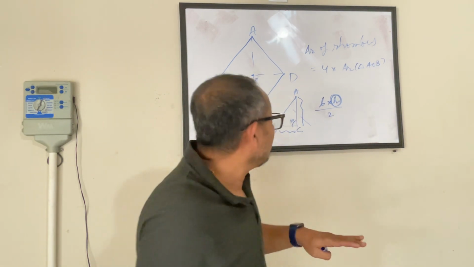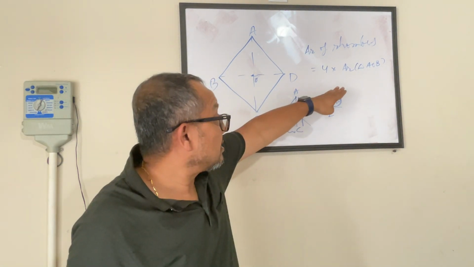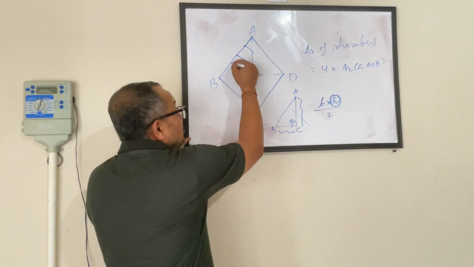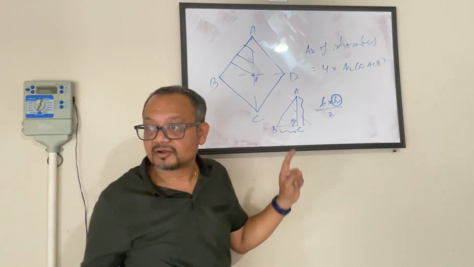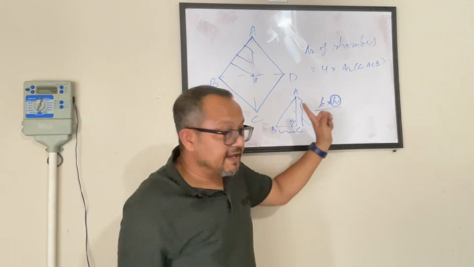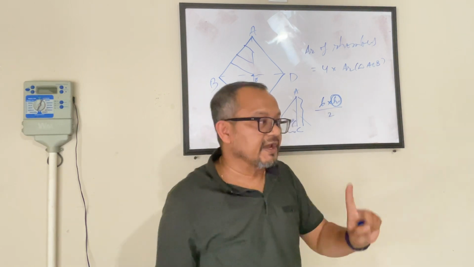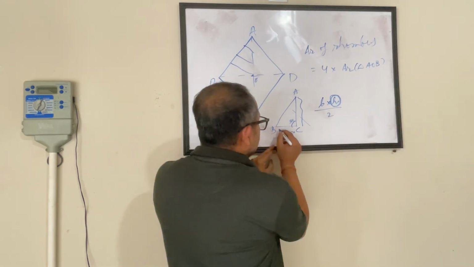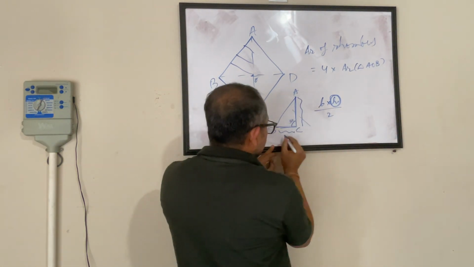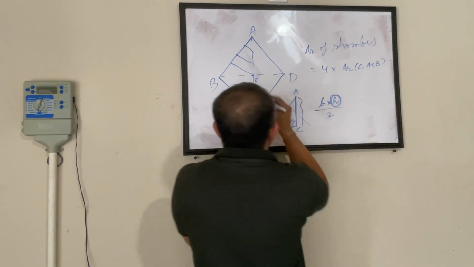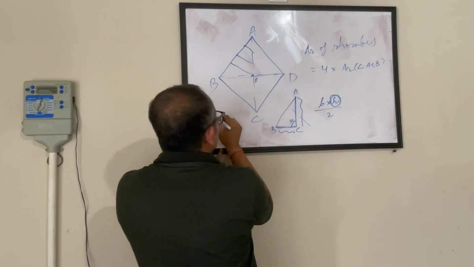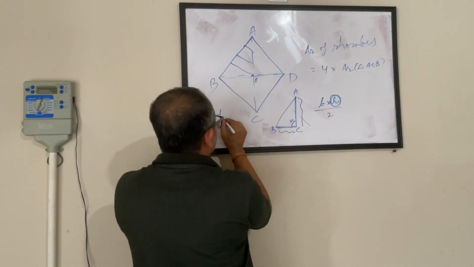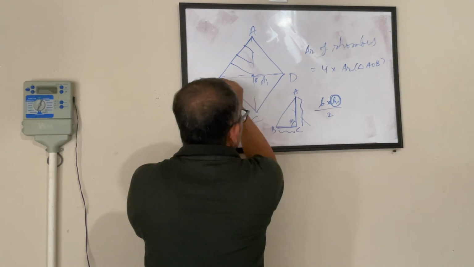So AOB is my right angle triangle, and its area is half into base into height. What is my base? Let's say BD was one of the diagonals, I'll call it D1.